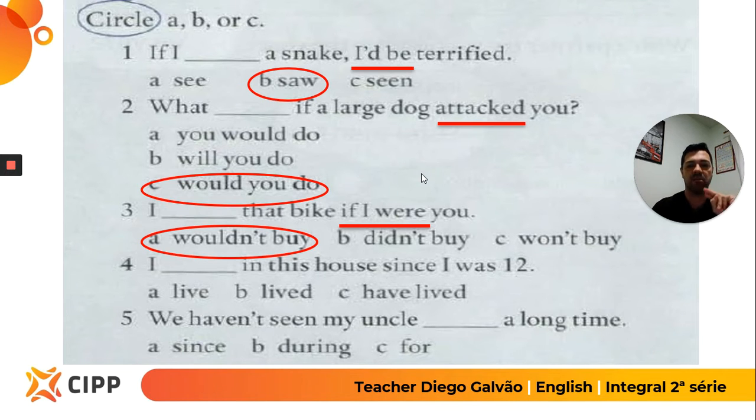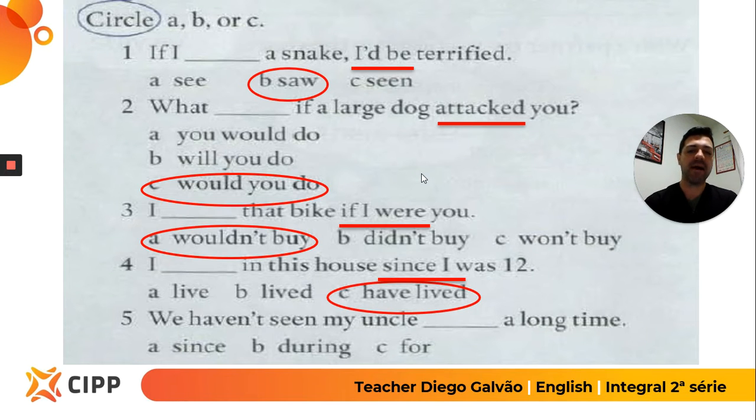Let's move to our second topic, present perfect. Remember that the present perfect is that kind of tense students are confused about because we don't have that in Portuguese. In Portuguese, we use the simple present or the simple past, and that's it. But if you have this example, in this house since I was 12, don't forget that you have to use since when you talk about something that started in the past and still continues. So since I was 12, I've lived. I have lived. That's why this is the correct answer.